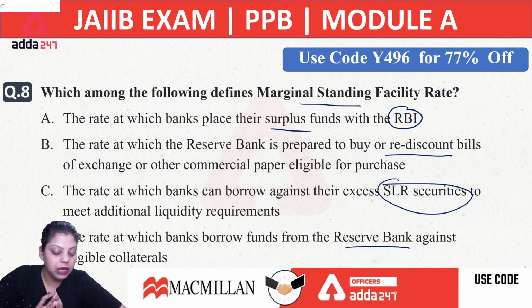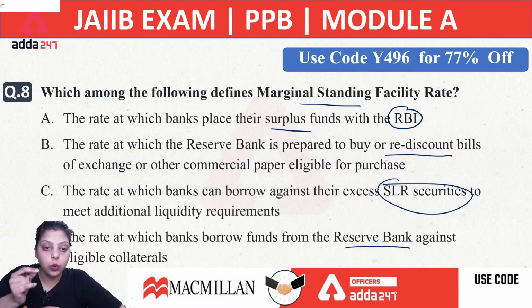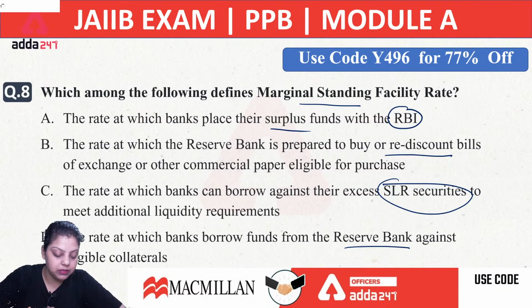So, right now the MSF rate is 4.25. Under the Marginal Standing Facility, RBI gives loans to commercial banks for a particular period of time, that is overnight duration. It means 1 day duration. So commercial banks can take only a 1 day loan or 24 hours loan from the RBI, that is known as MSF, and that loan is only available up to 2% of their NDTL. So whatever NDTL a bank has, the bank can take a loan under the MSF of only 2% of their NDTL. And the next thing is the amount comes from the SLR portfolio.